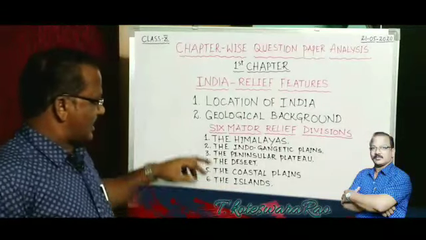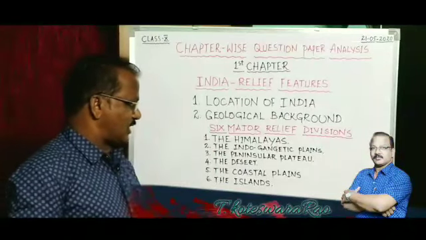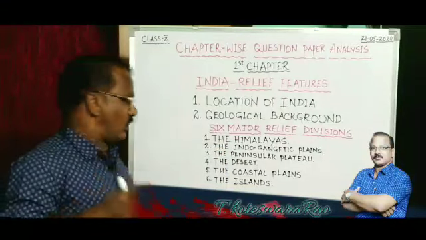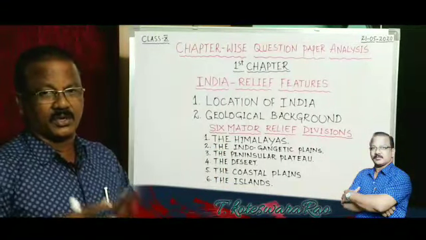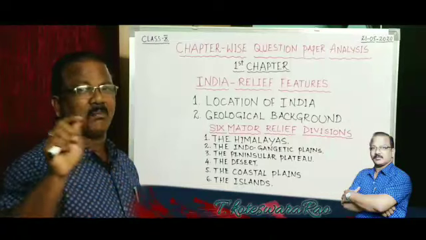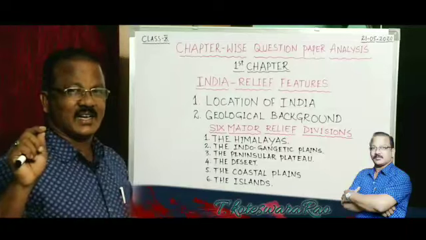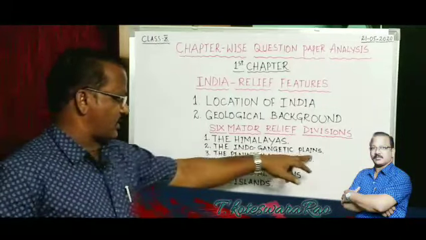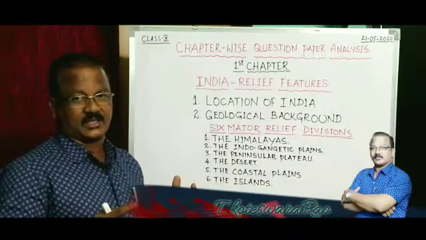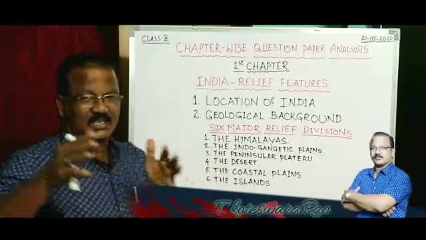And you may also get many small or very short questions from Indo-Gangetic Plains. For example, what are the tributaries of Indus River? What are the tributaries of Ganga River? So you have to write the tributaries. And a question may also arise: what is called Bhangar, or what is called Bhabar, or what is called Tarai. Short questions may also come from the Indo-Gangetic Plains. And into how many divisions are the plains comprised? The western part, the central part, the eastern part.